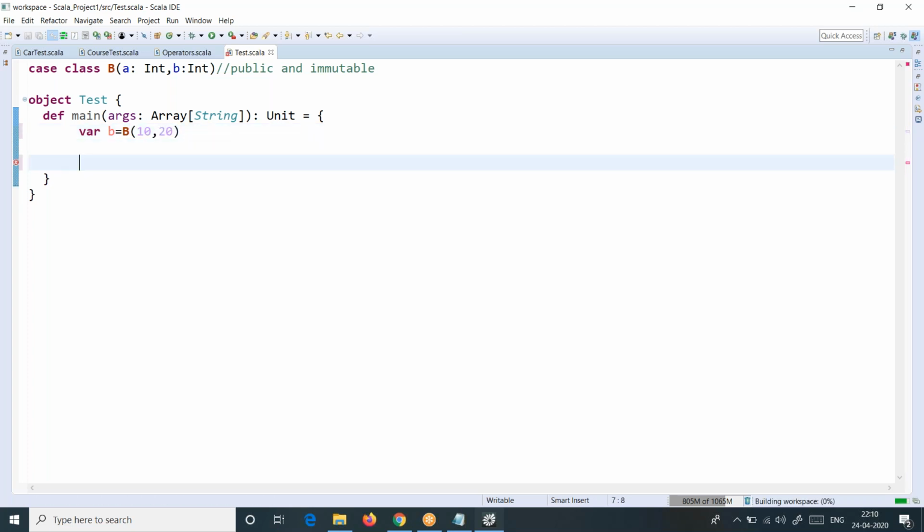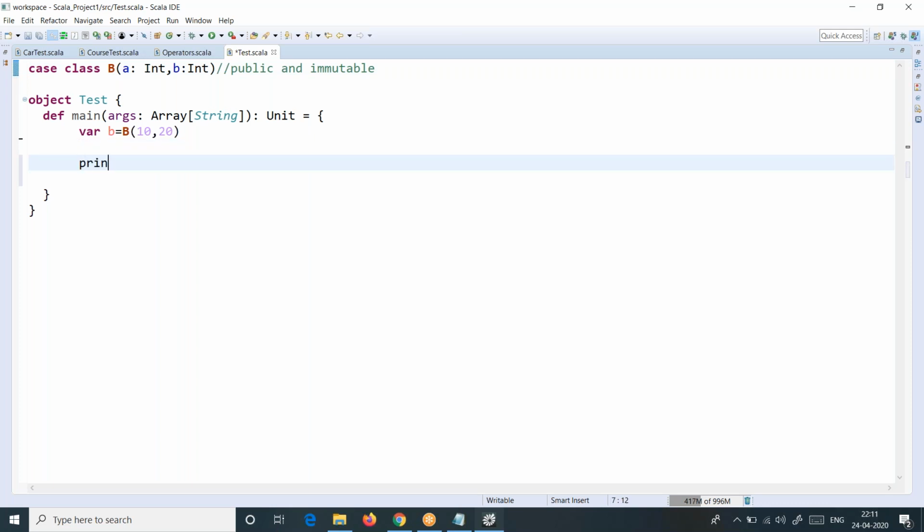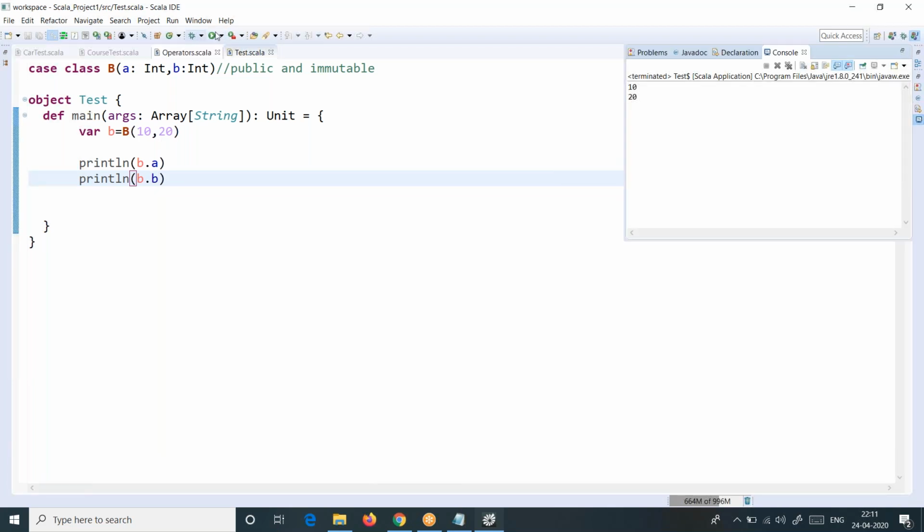Now what do you do right now? Save it. This is our case class object. Just suppose if I can access this a and b in this singleton object, then they are public. If we are not able to access them here, then they are private. Let's just try to print them. println of b.a, and then println of b.b. Okay, now run this. We are able to access it without any stopping. Got it?